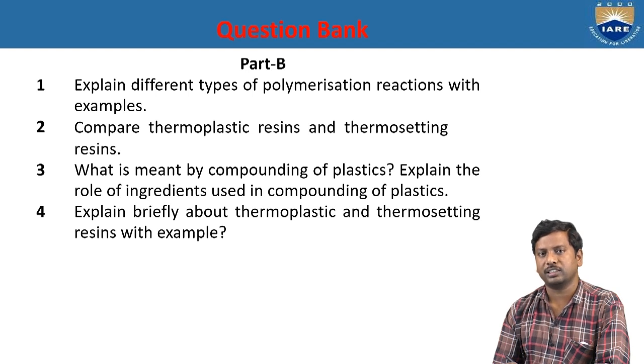This compounding of plastic is done with different categories of ingredients, such as fillers, plasticizers, colorants, etc. So many things. These improve the quality of the plastic. And explain briefly about thermoplastic and thermosetting resins with examples. Thermoplastic examples come under the category of polyethylene and PVC, whereas thermosetting resins are nothing but bakelite resins. Thermoplastic is soft on heating, stiff on cooling. Thermosetting is stiff on heating, but further there is no change on cooling.